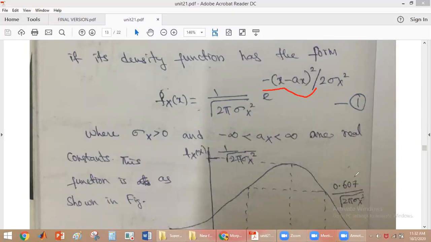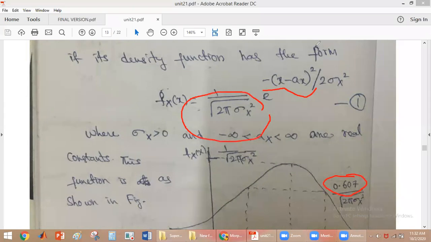E power minus 1 by 2 is equal to 0.607. Similarly if you substitute x equal to a_x plus sigma x, we will also have the value 0.607 divided by root of 2 pi sigma x square.